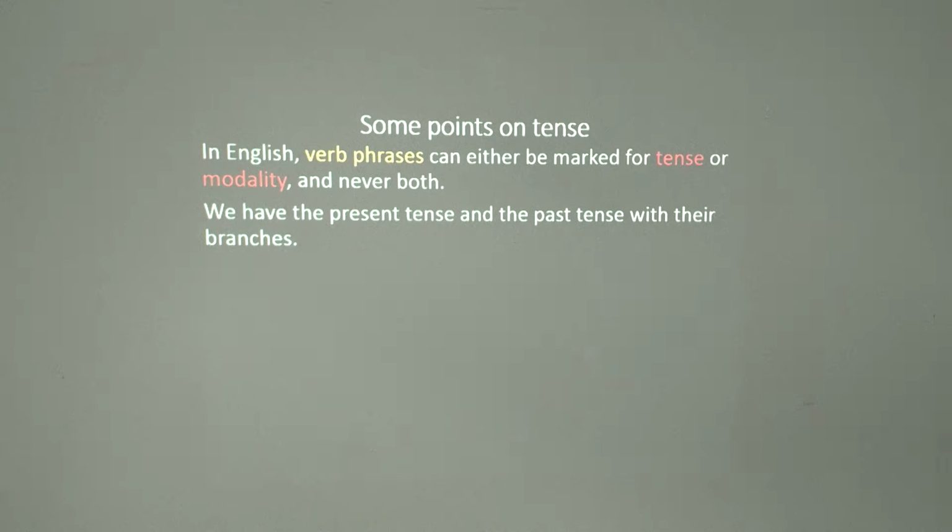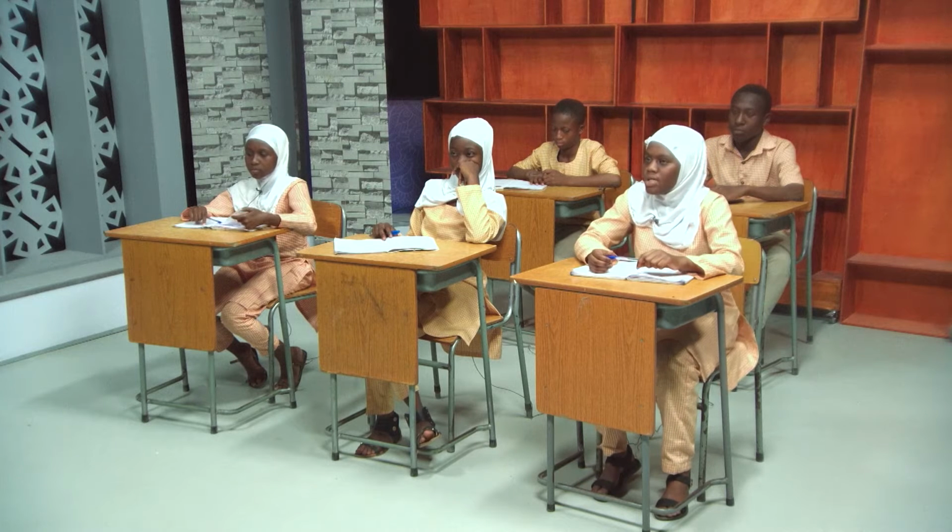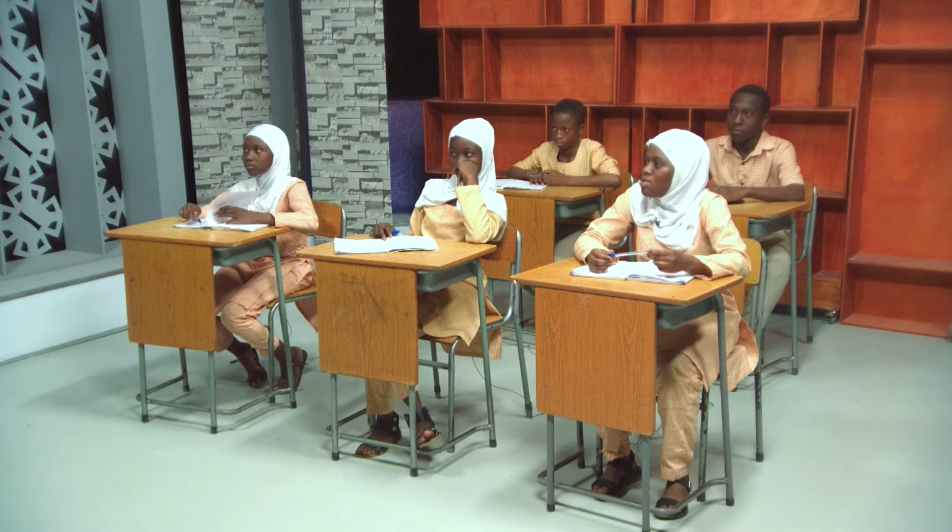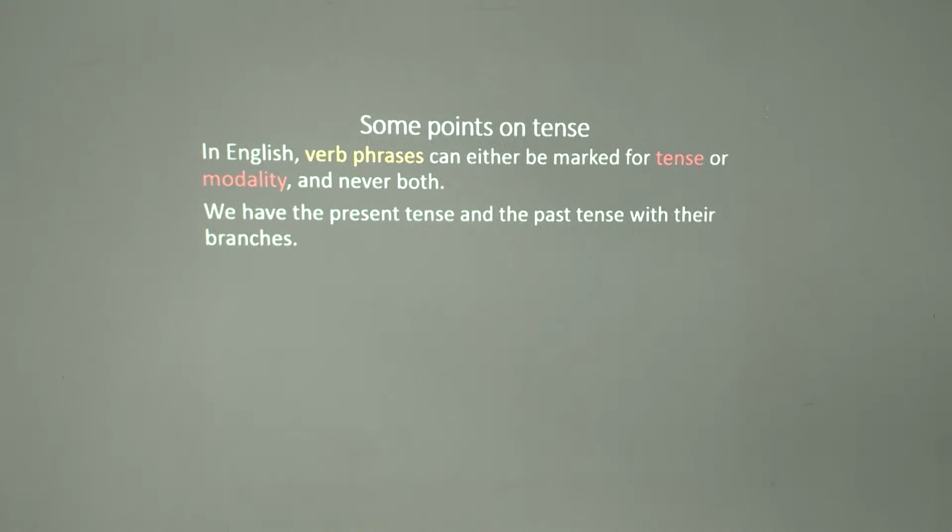We have the present tense and the past tense with their branches, which we have already discussed. But for recall purpose, let us mention the branches in each. The present tense, what are the branches we discussed in our previous lessons? Josefa, give us some of the branches in the present tense. I don't want the verb forms, just the branches, the names of the branches.